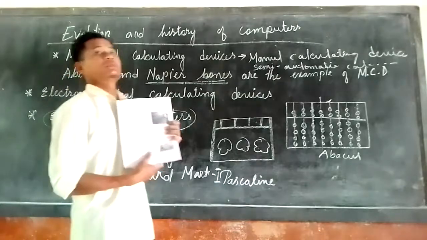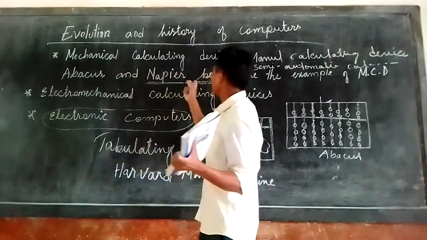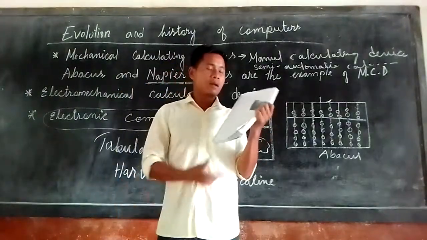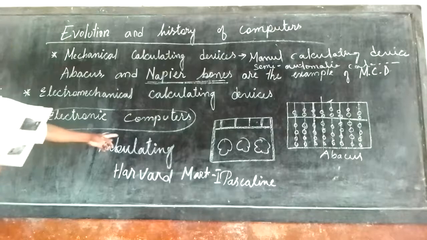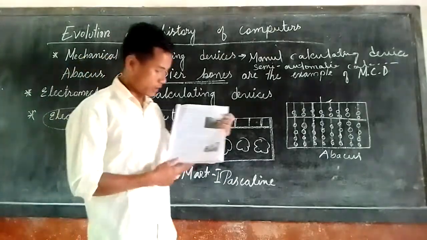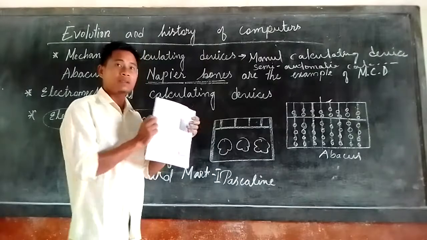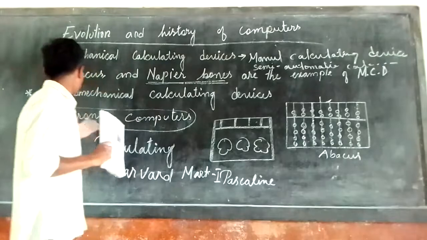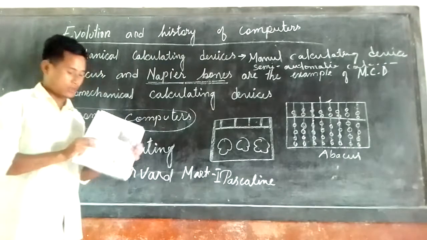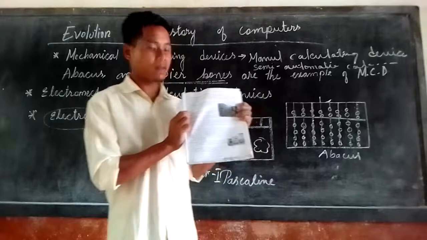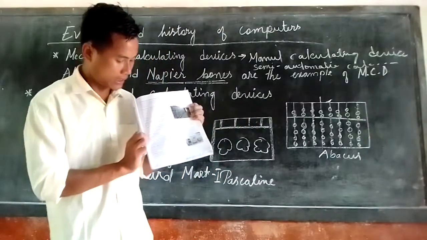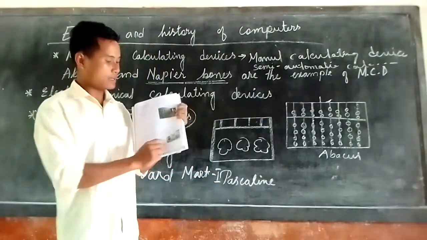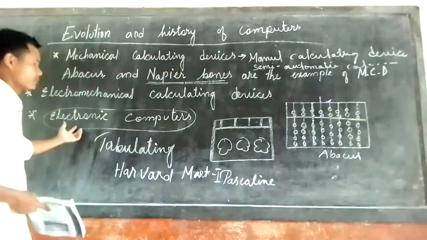During that time, the abacus and Napier's bones were not run by electronics. But in point number 3, electronic computers are run by electricity. These are the names of the machines used in the category of electronic computers: Z3, Colossus, ENIAC, EDSAC, EDVAC and UNIVAC. These are the machines used in this time.